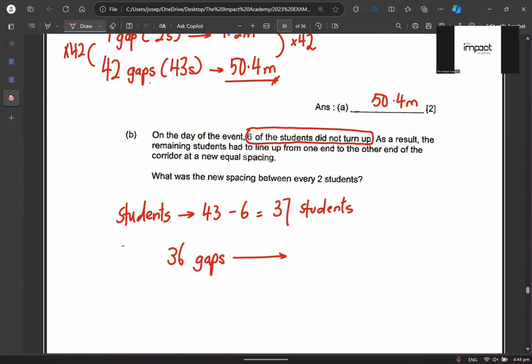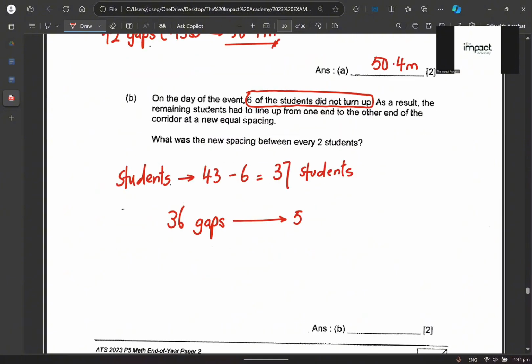The length of the corridor is still the same, right? True? Very good. Okay. So it's 50.4 divided by 36. Yes, to find what? Because they ask you for the new spacing between every 2 students. That means to say they are asking for one gap. Agree or disagree? All of these things you must note down, okay? So that from here, you know where you're headed towards.